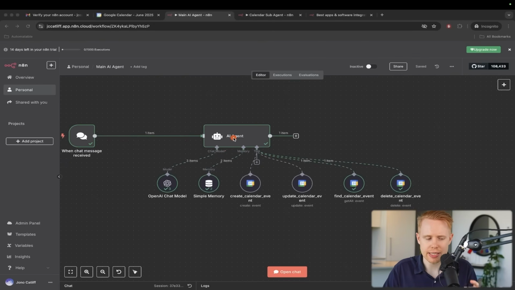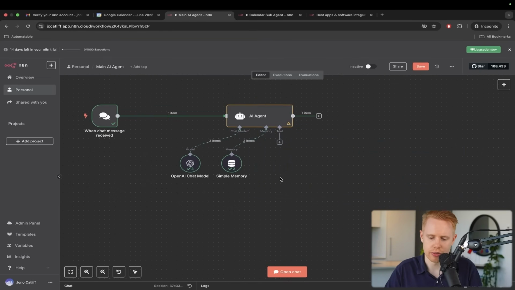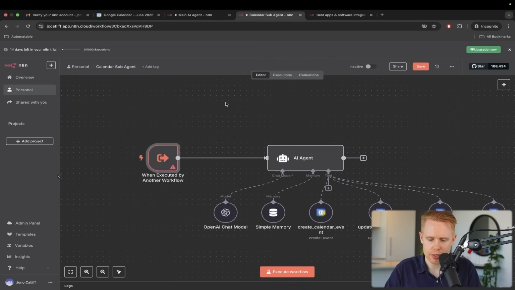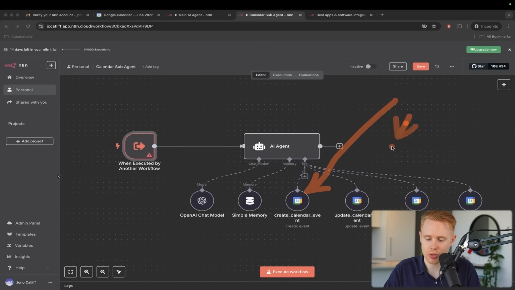It's like, what is this referring to? Do I need to hit the calendar? Do I need to hit Gmail? Do I need to hit Google Sheets, your to-do list, invoices? Once you break it up, it's a lot easier for these AI agents to understand exactly what they need to do. And so what I'm going to do now is delete all of these Google Calendar agents, because we have this in our subflow, where this subflow agent has access to all of these calendars.